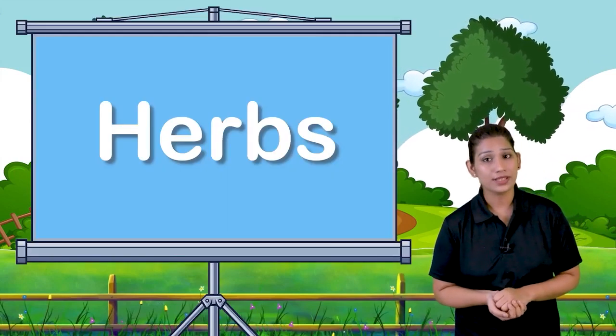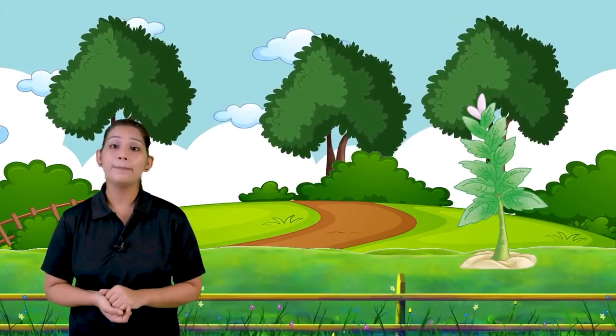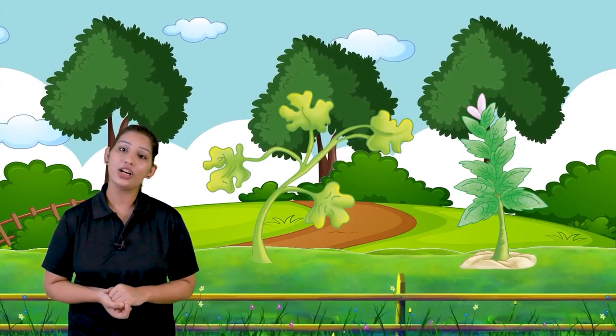Next comes up herbs. They are the smallest and even they have the thinnest stem. Herbs जो होते हैं वो shrub से भी छोटे होते हैं. They have very thin stem. For example, mint plant, coriander. These are herbs. They are very weak. You know, herbs are used in cooking and for making medicines. You must have seen your mother putting coriander in the vegetable or in curries to enhance the taste. So we understood about trees, shrubs and herbs.